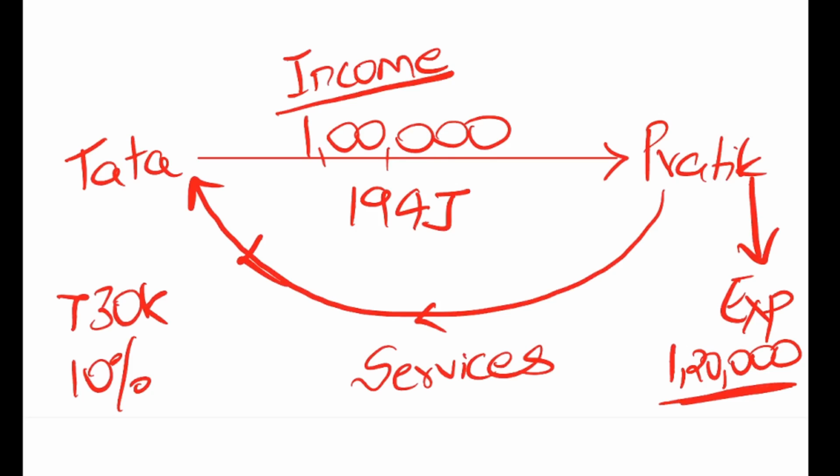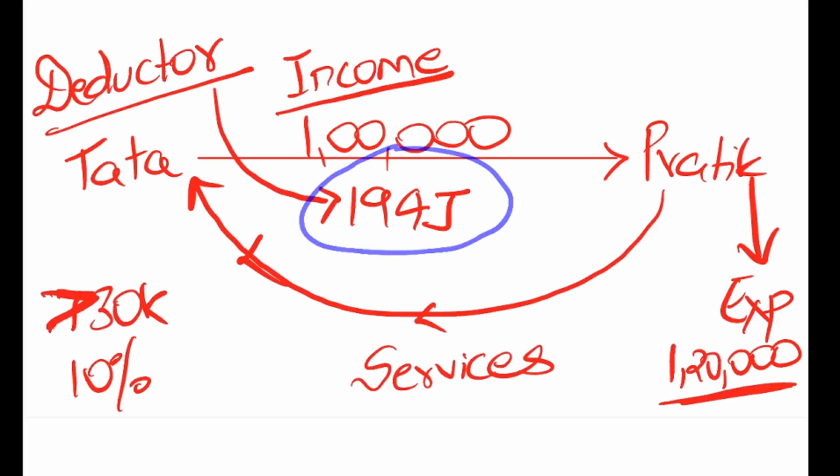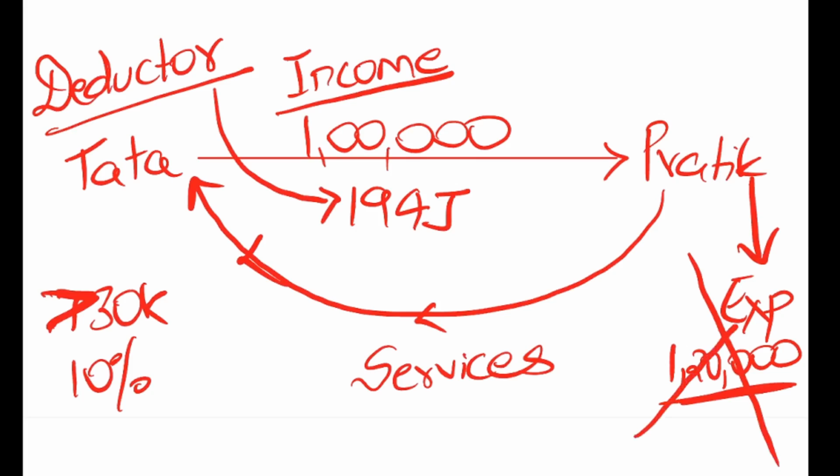See, if Tata is making me a payment, Tata is the deductor, right? So for the deductor, there is section 194J which says if the amount crosses 30,000, you deduct the TDS. The section does not specify anything about expenses which have been incurred. So this information given in the question has to be ignored.